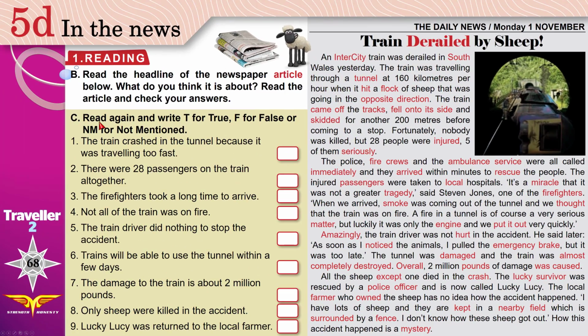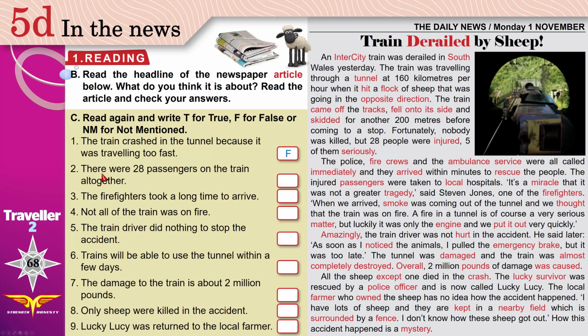Now, C. Read again and write T for true, F for false, or NM for not mentioned. Not mentioned, it's not in the news article. We can't find it. 1. The train crashed in the tunnel because it was traveling too fast. Well, no, this is not the reason. The reason is sheep, a flock of sheep.